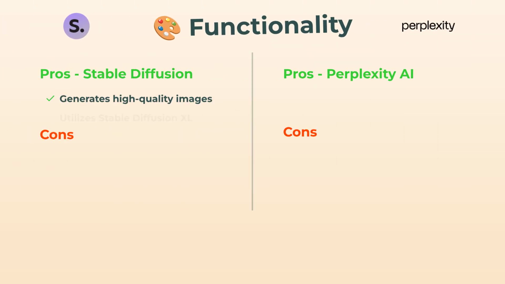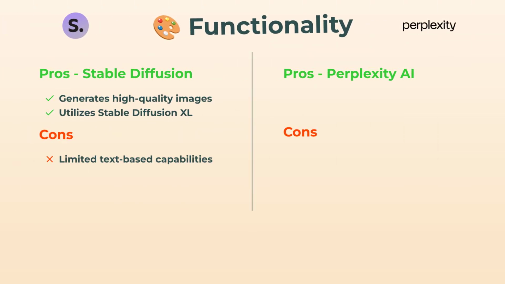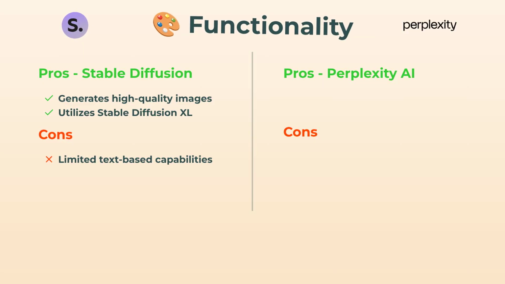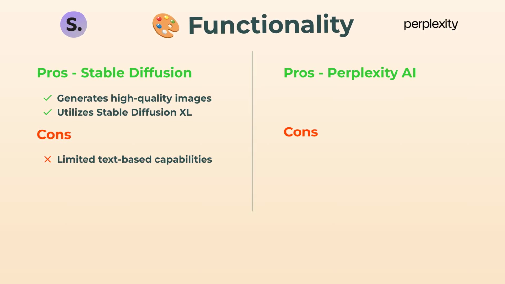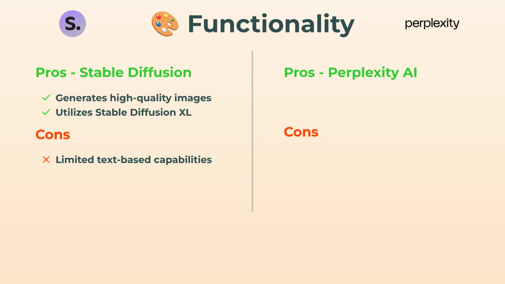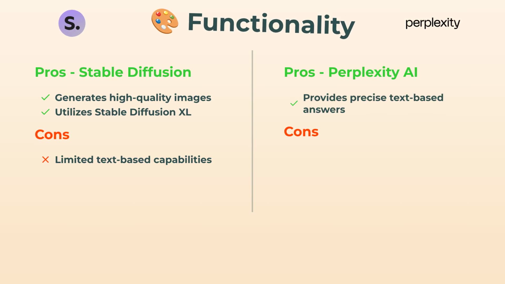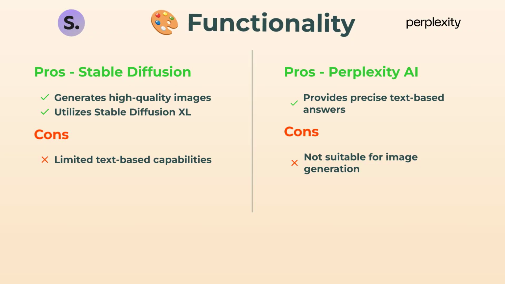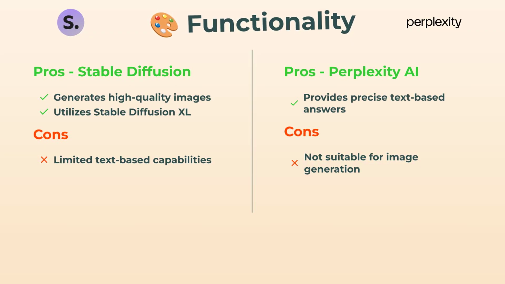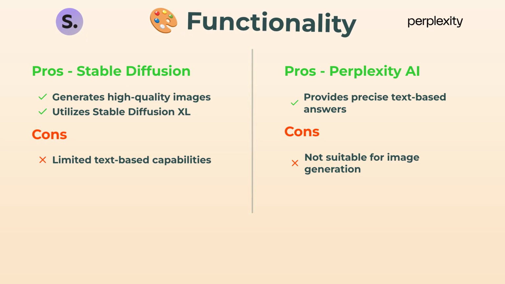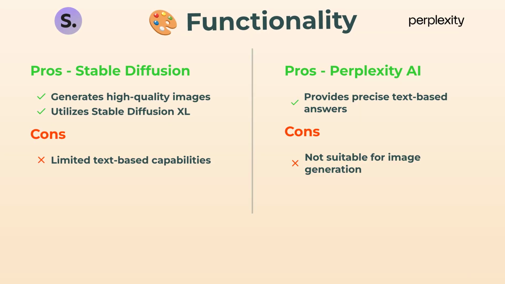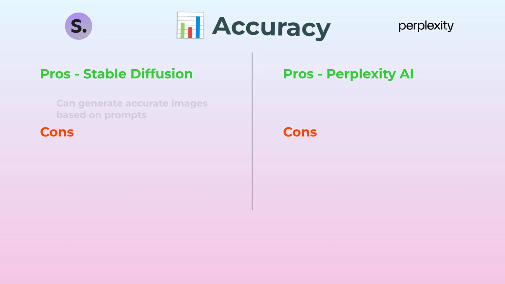First up, functionality. So Stable Diffusion, let's be real. If you want high-quality images that look like they belong in an art gallery, this is your best friend. It cranks out slick visuals using Stable Diffusion XL. But if you need killer text-based output, it's kinda not really in its wheelhouse. Now, Perplexity AI is all about text. If you want precise, citation-rich answers, that's its jam. But image creation? Nope, not happening. So for pure image generation, Stable Diffusion wins. No contest.